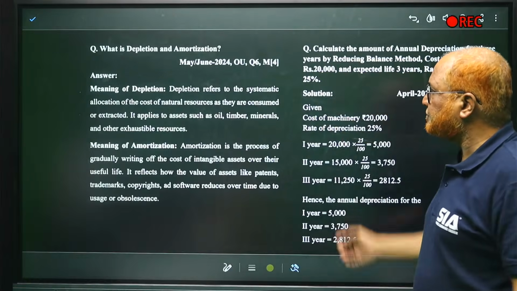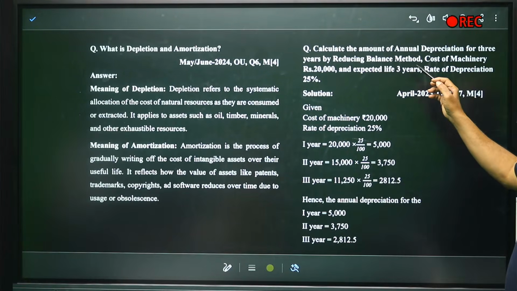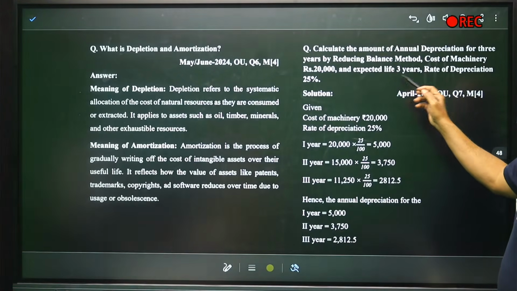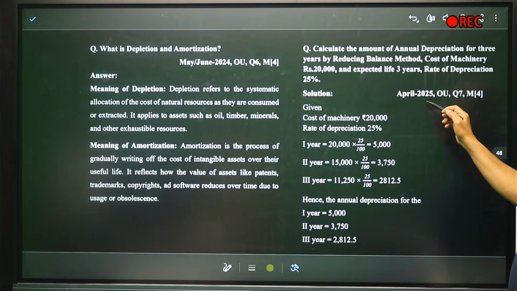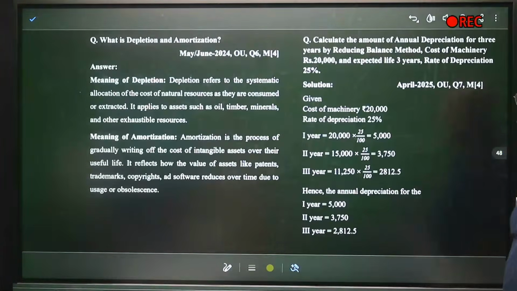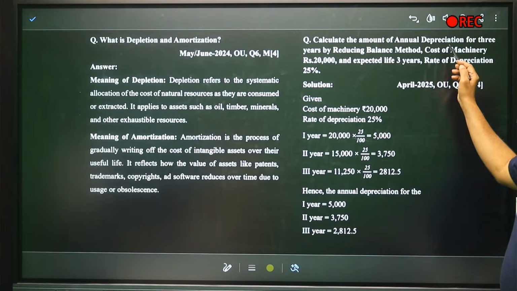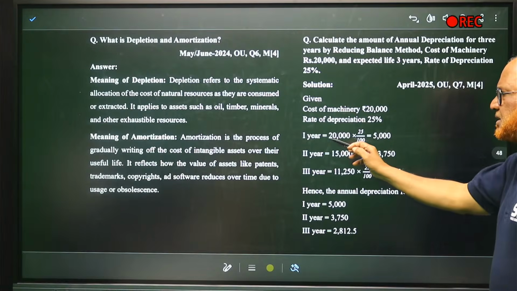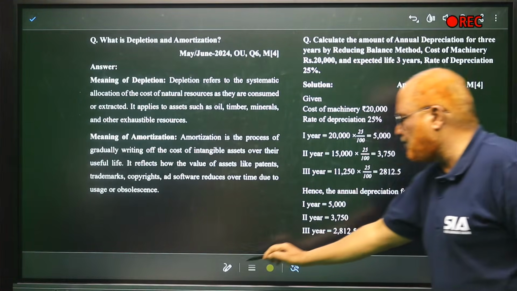Then one more question: calculate the amount of annual depreciation for 3 years by reducing balance method. Cost of the machinery 20,000, expected life 3 years, rate of depreciation 25%. This was asked last year, April 2025, for 4 marks. It's very easy. What is the cost of the machinery? 20,000. Rate of depreciation 25%. The first year, 20,000 into 25 by 100 is equal to 5,000.